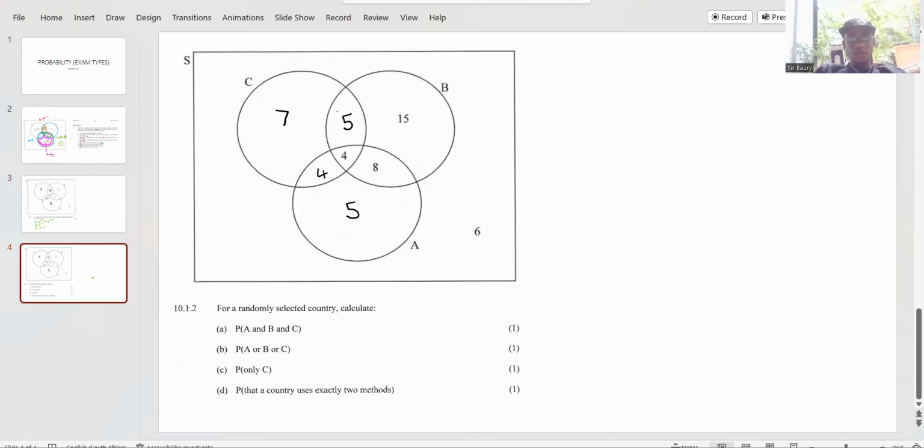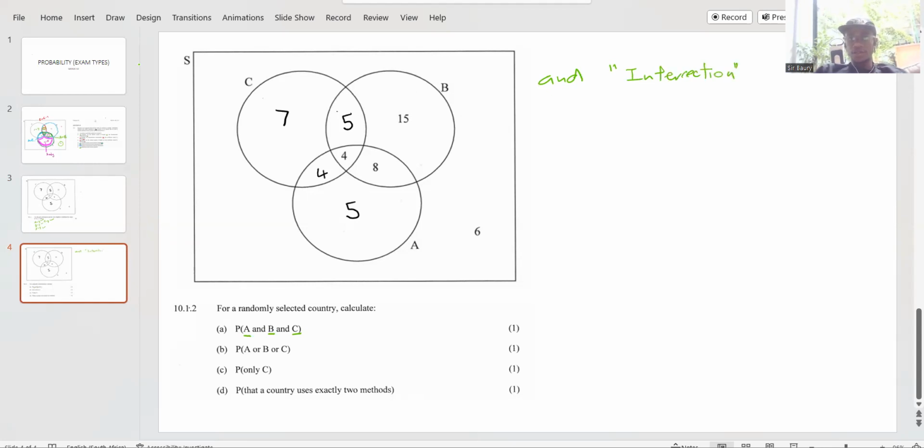The next question wants an understanding of the Venn diagram. If you fully comprehend this, looking at the diagram, they're saying calculate the probability of A and B and C. There's something you need to understand about the "and", right? "And" means intersection.